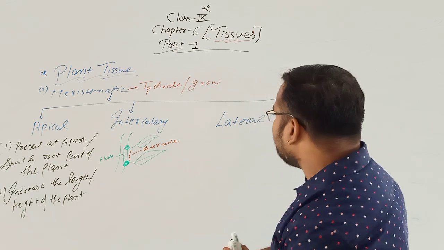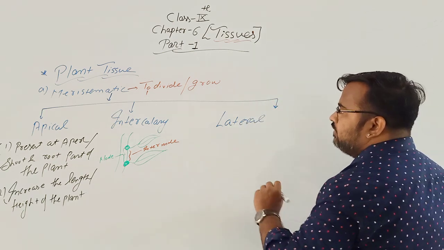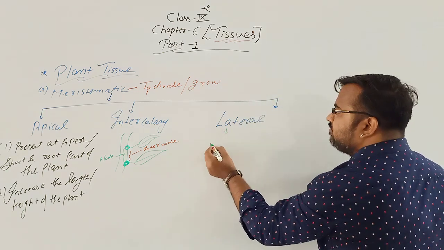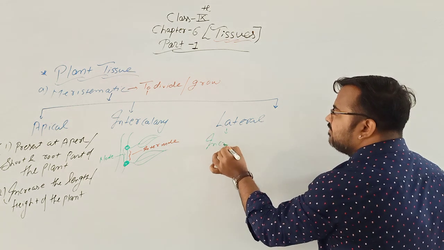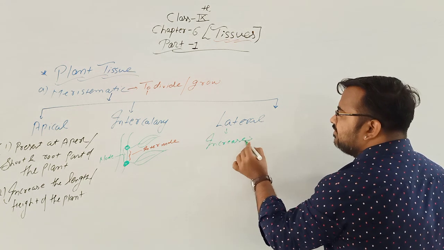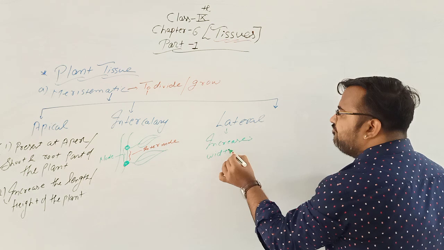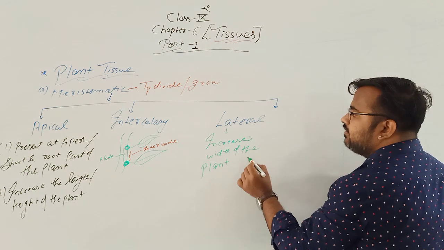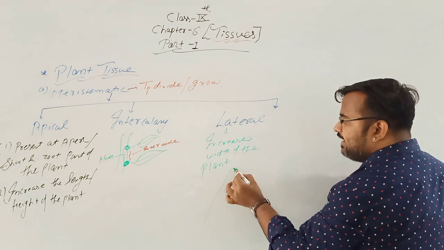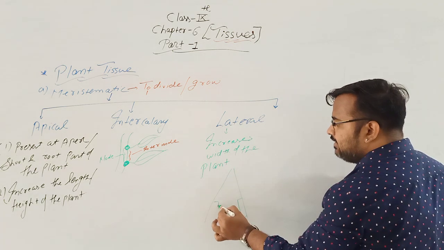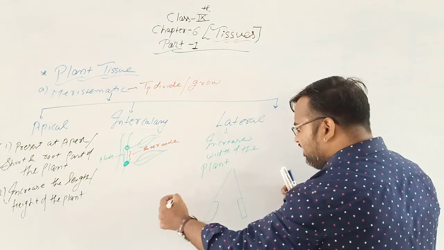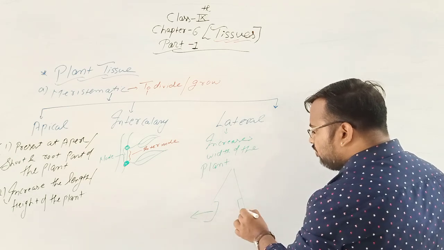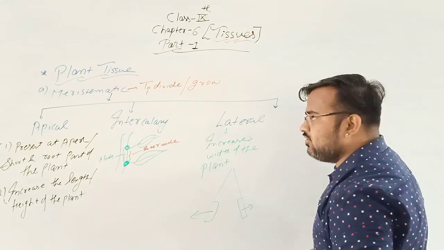Okay, and lateral tissues are the tissues which increase the width of the plant. See, lateral tissues are present at the lateral surfaces of the plant, so they increase the width. When these tissues grow, they will increase the width of the plant.